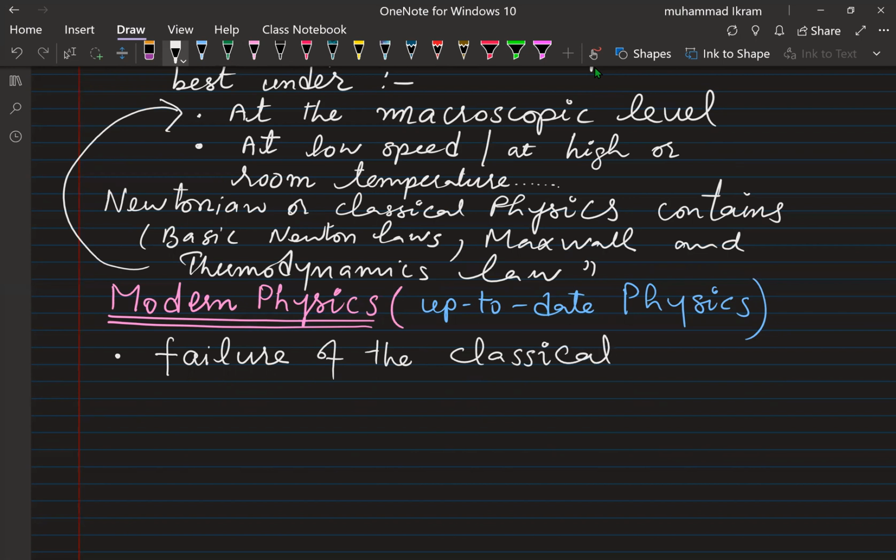Classical physics is Newtonian physics, right?